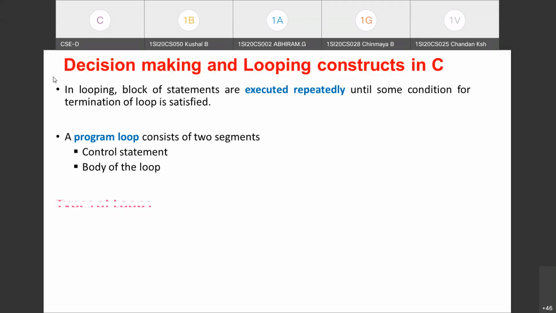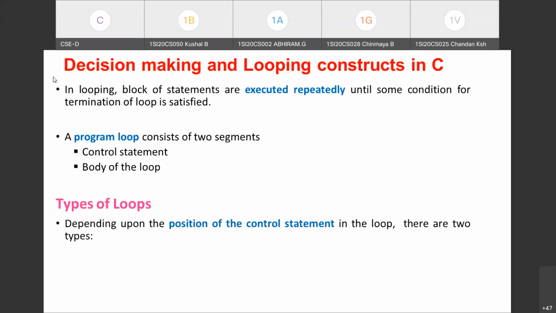Coming to the types of loops, there are different ways of classifying the loops. This is one way of classifying the loop, based on where the control statement appears in the loop. Depending upon the position of the control statement in the loop, there are two types of loops. They are the entry control loop and the exit control loop. The entry control loop is also called a pre-test loop, and the exit control loop is also called a post-test loop.